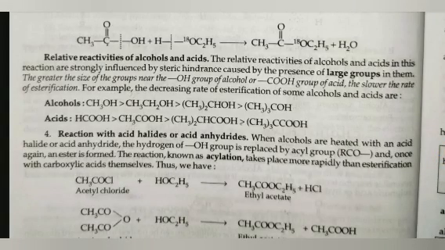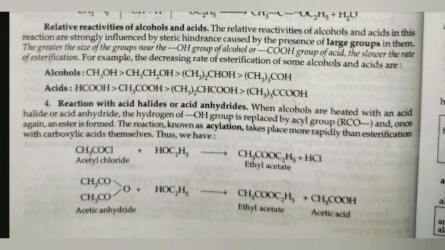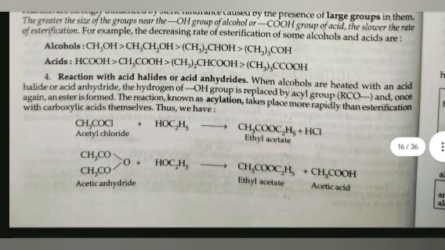The relative reactivity of alcohol and acid in this reaction are strongly influenced by steric hindrance caused by the presence of large groups in them. The greater the size of group near the OH group of alcohol or carboxylic group of acid, the slower the rate of esterification. For example, the decreasing rate of esterification of some alcohols is CH3OH > CH3CH2OH > (CH3)2CHOH > (CH3)3COH.